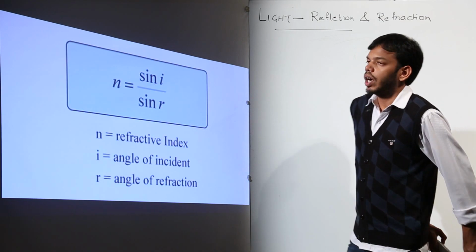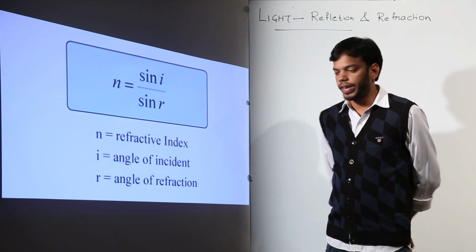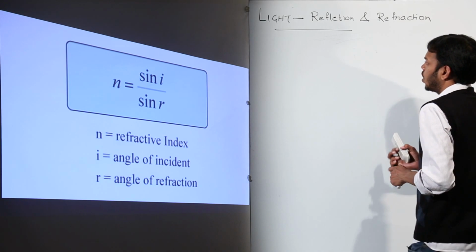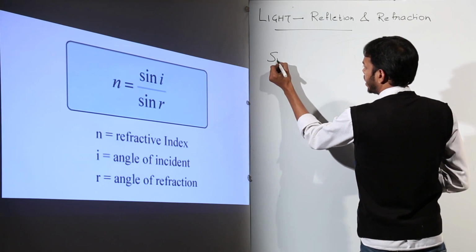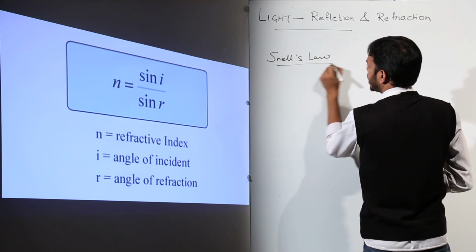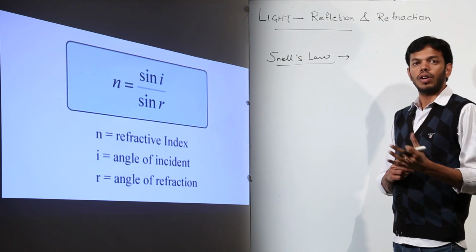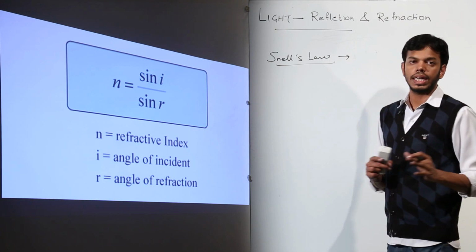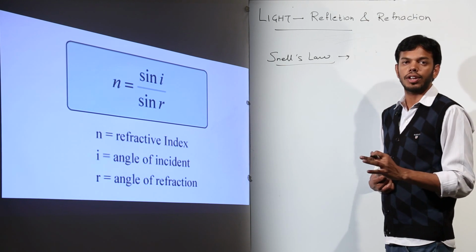Now this is called refractive index. This was given by Snell's law. The laws of refraction stated that the ratio of the sine of the angle of incidence to the sine of the angle of refraction is a constant, but it did not give us the name of that constant.